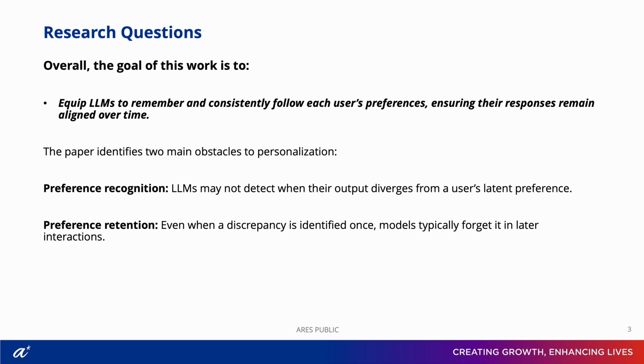Overall, the goal of this work is quite straightforward. We want to equip large language models with the ability to remember and consistently follow each user's preferences so the responses stay aligned over time. But to get there, we first need to overcome two big obstacles. The first is preference recognition. Current models often fail to notice when the outputs drift away from users' latent preferences. In other words, they don't always recognize misalignment when it happens.